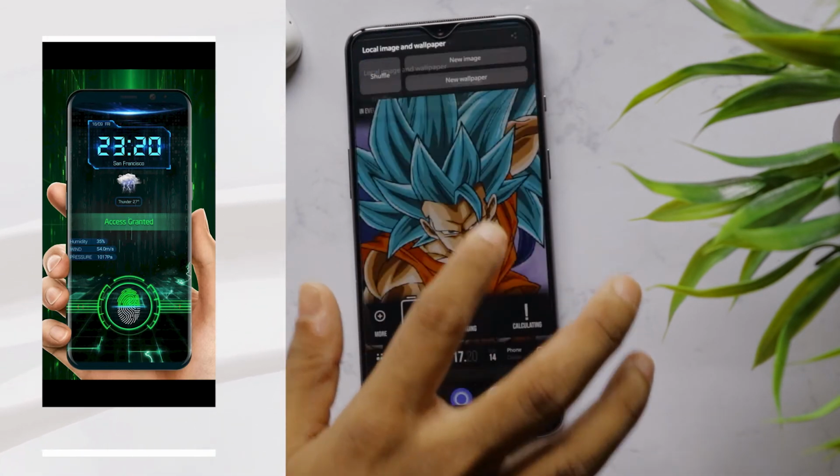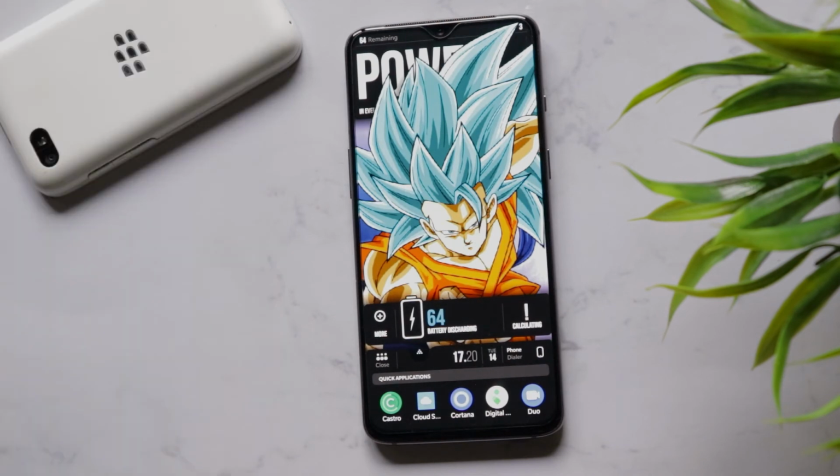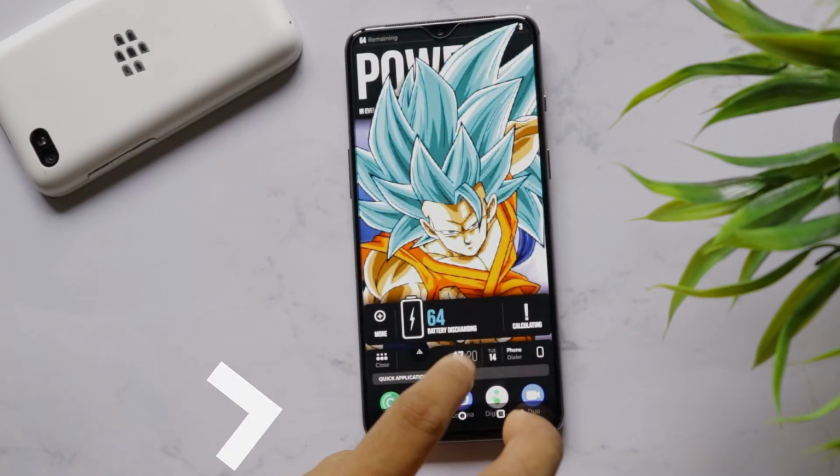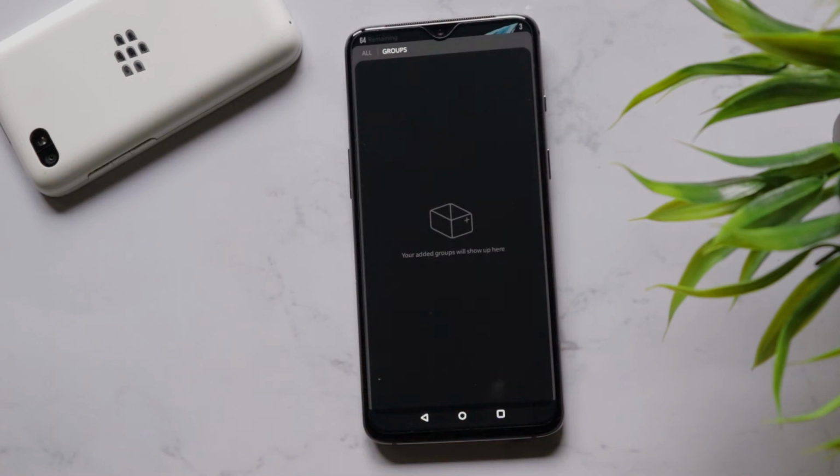You can group apps so that you can put them in folders. You have a dark mode and light mode, and clicking here takes you to the quick applications which can be launched directly from here. There are so many other stuffs which you can directly understand by yourself.